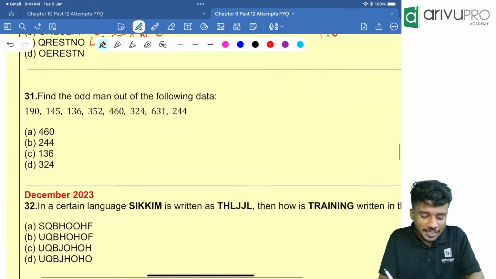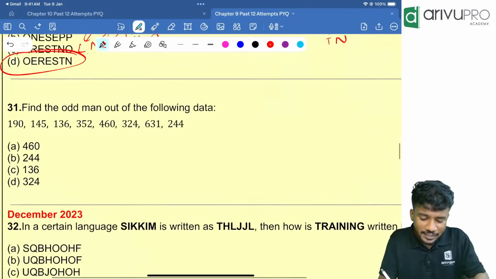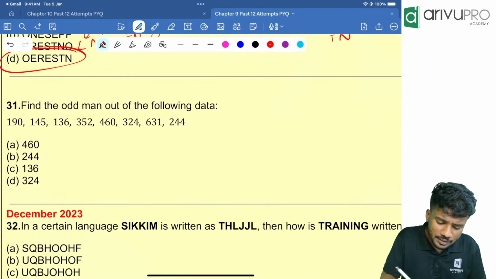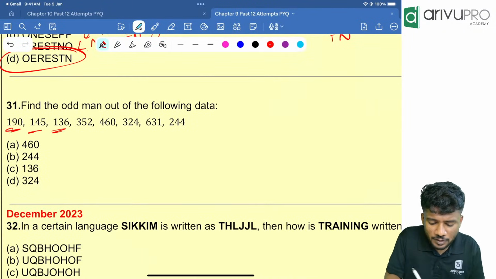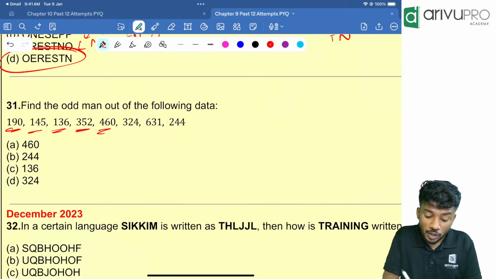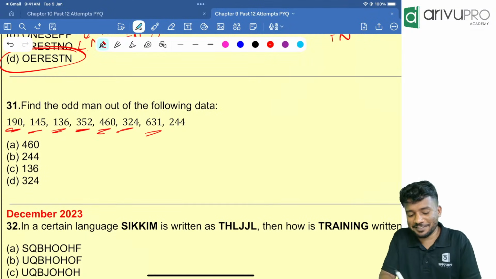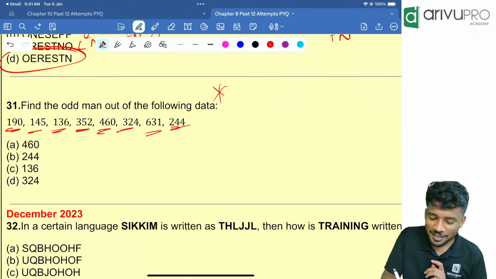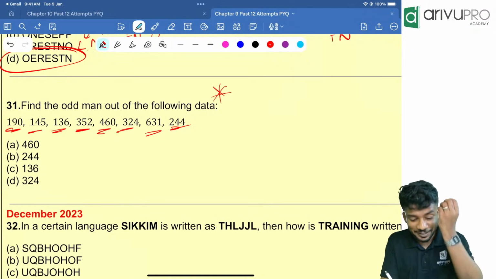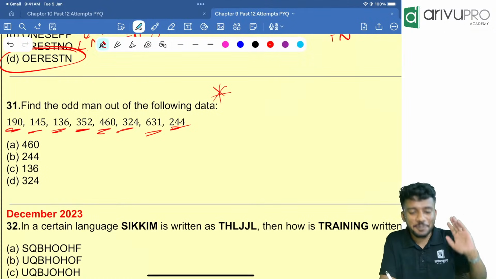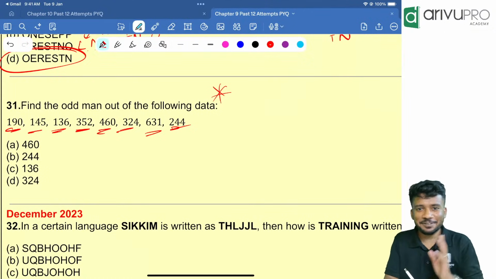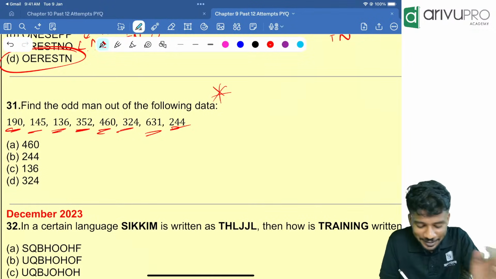Direct question. Next question, we need to find the odd man out of the following data. 190, 145, 136, 352, 460, 324, 631, 244. People, this was an attempt where they ask a very odd type of odd man type of question. So people, I'll tell you the answer. You will also be surprised if you don't know the answer already.